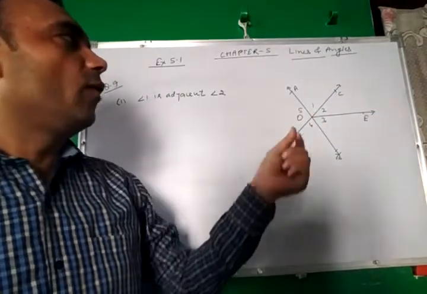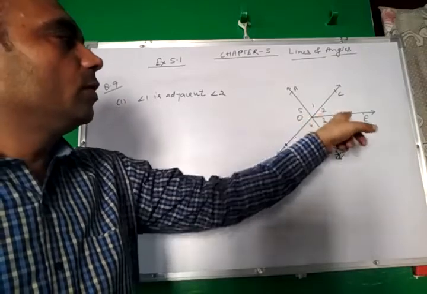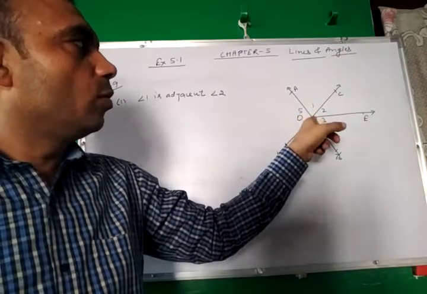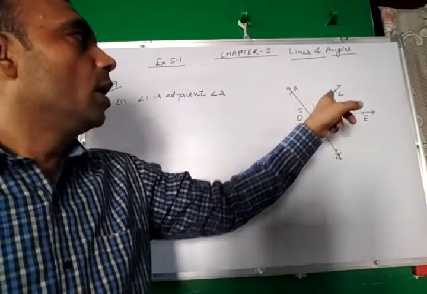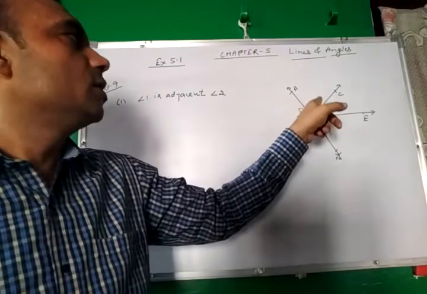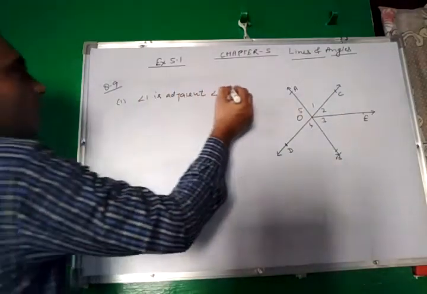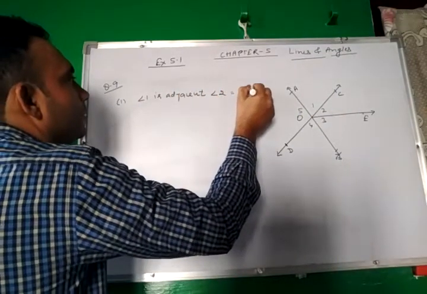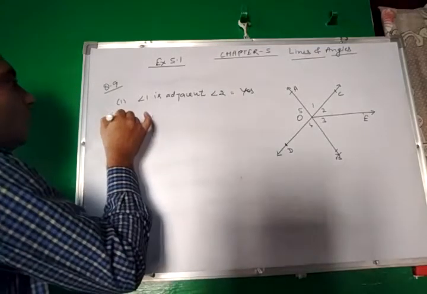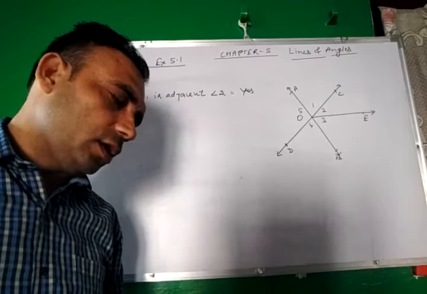What is the property of adjacent angles? That one ray is common. Yes, one ray is common. One vertex common. Yes, one vertex common. And the common arm is in between the non-common arms. Yes, it is. So 1 and 2 are adjacent. So angle 1 and 2 are adjacent.